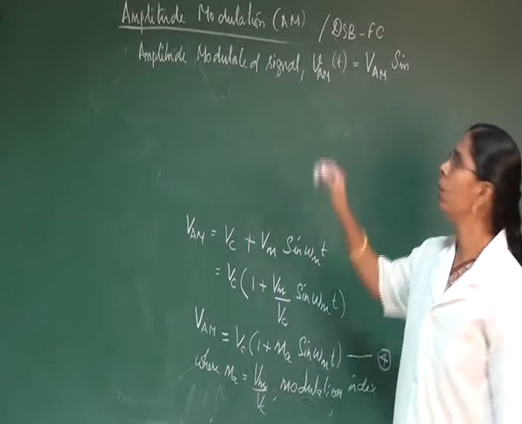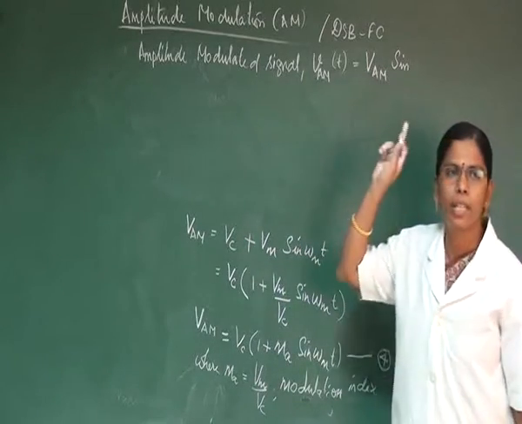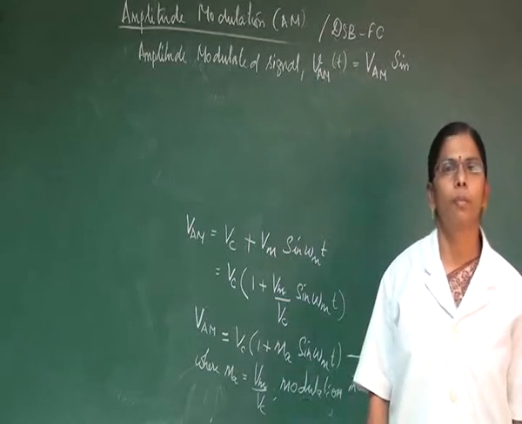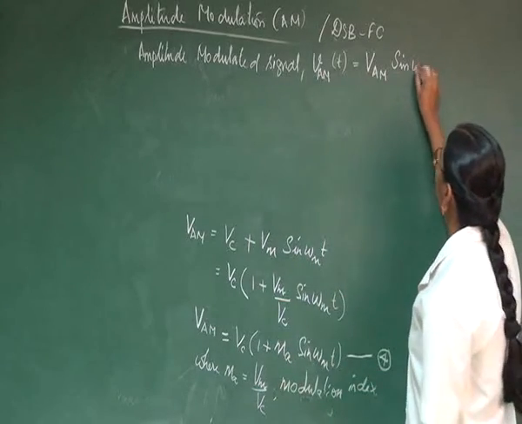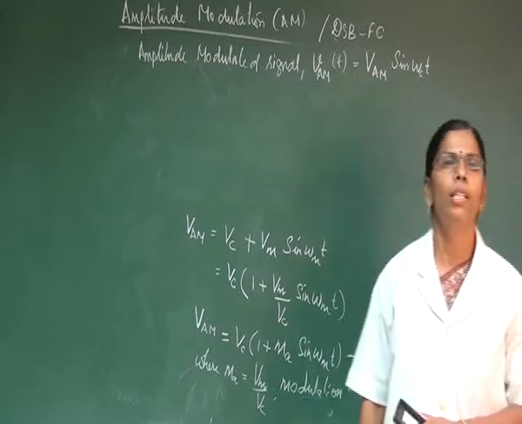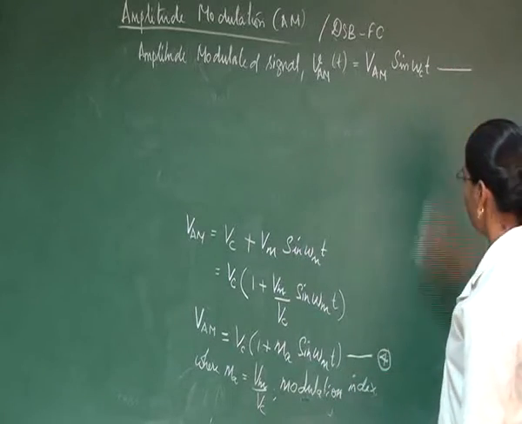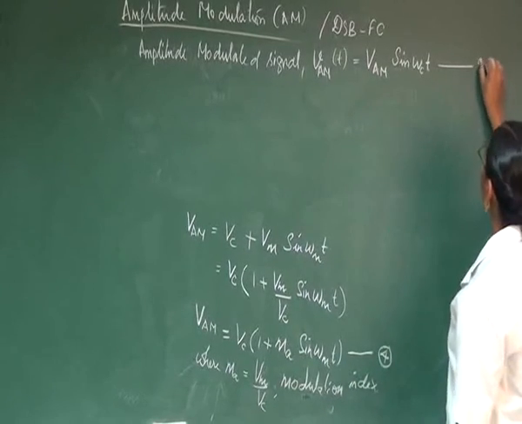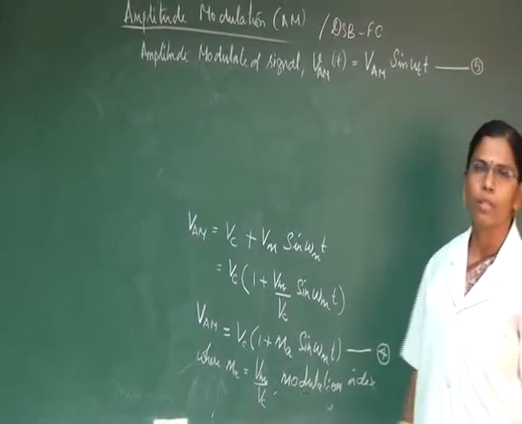The carrier signal's amplitude alone is changed, that is what we have changed here, whereas the frequency of the carrier signal remains the same. So here we have the same frequency as the carrier signal, which will be sin omega c t. Let us have this as the fifth equation.